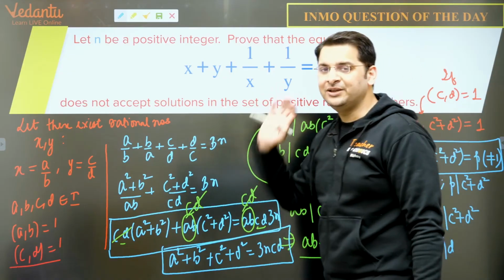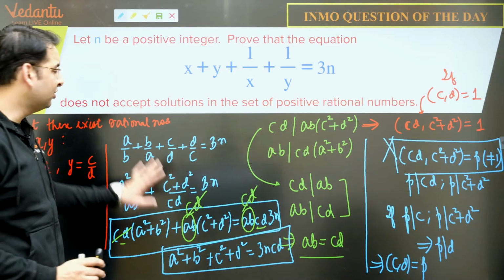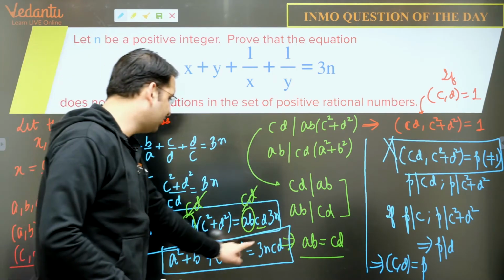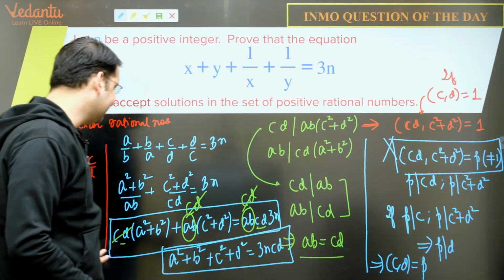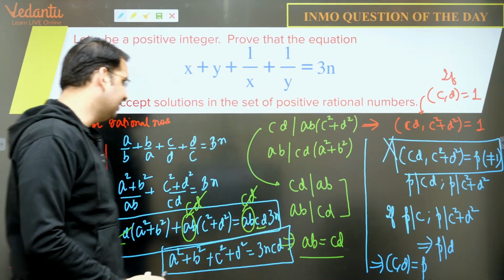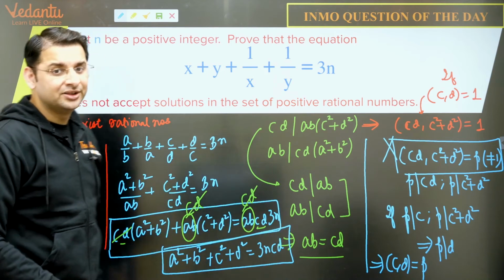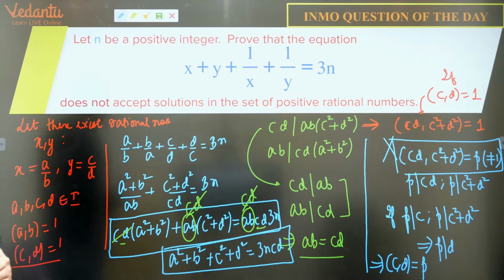तो यहां तक कहानी पहुंच चुकी है. अभी भी कॉन्ट्राडिक्शन नहीं हुआ कहीं पर भी, ठीक है. अभी तो हम बस सॉल्व करते जा रहे हैं, कहीं पर भी कुछ भी कॉन्ट्राडिक्शन नहीं आया. इसके बाद हम कॉन्ट्राडिक्शन लाने की कोशिश करते हैं. n is an integer, c and d are integers, a square plus b square plus c square plus d square are integer. So let us try to contradict the statement after this. I hope this is clear to everyone, right? तो यहाँ तक जो भी हुआ एक बार try to absorb everything before we move ahead.